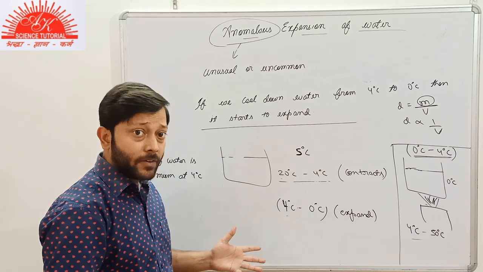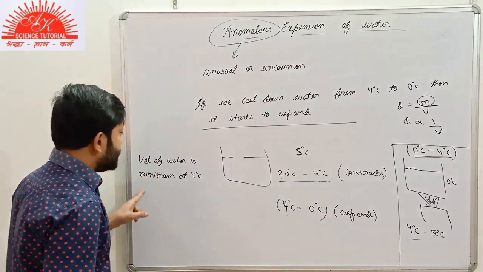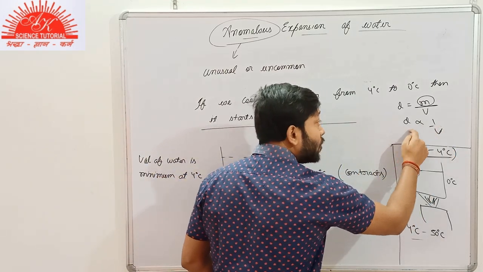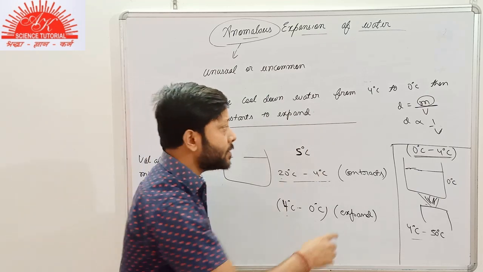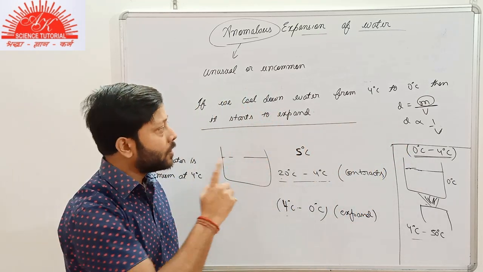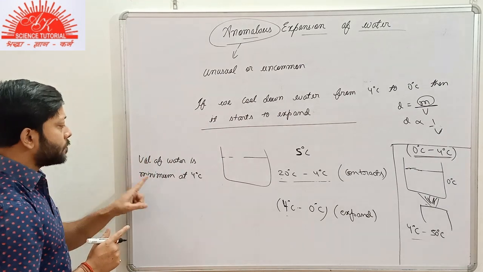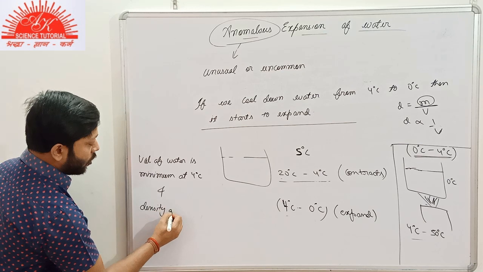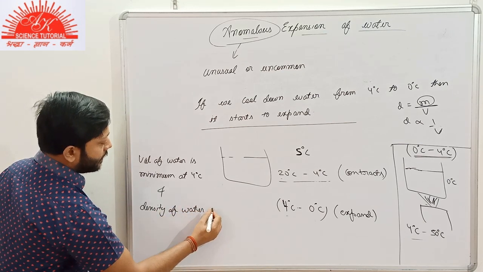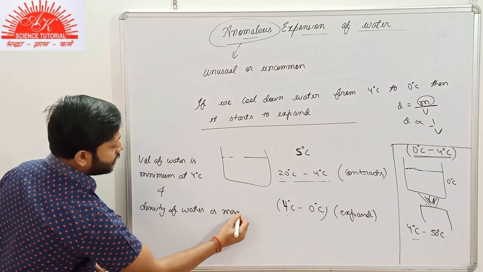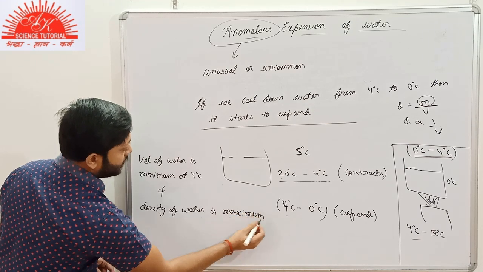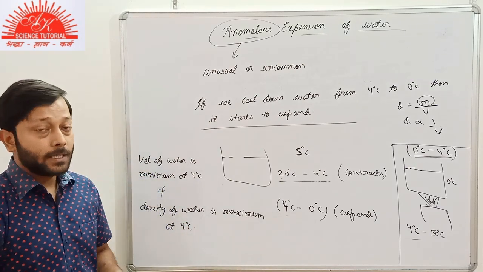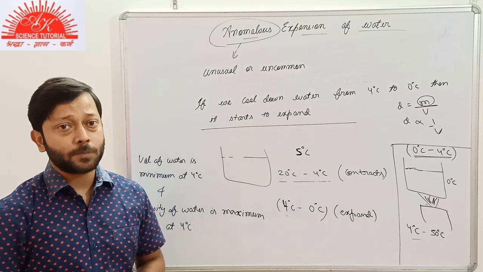It means that the volume again increases. As we see here, the volume of water is minimum at 4 degrees Celsius. So the density of water should be maximum at 4 degrees Celsius, because they are inversely proportional to each other. So what do we conclude? Volume of water is minimum at 4 degrees Celsius and density of water is maximum at 4 degrees Celsius. We will be using this concept in the next part, that is about the Hope's experiment.